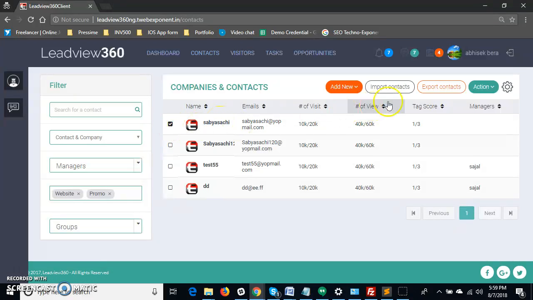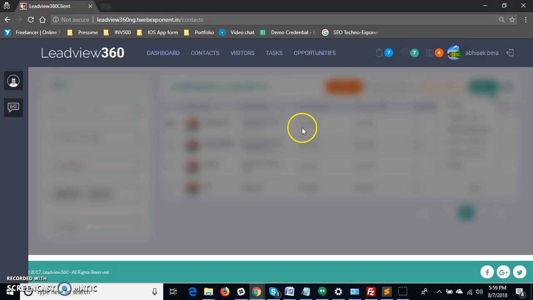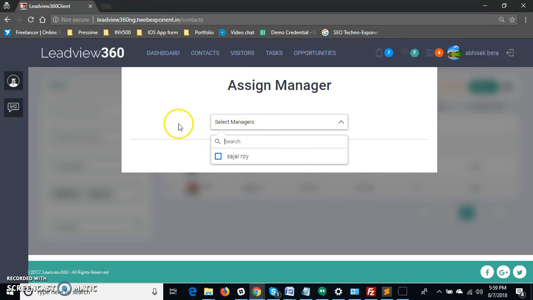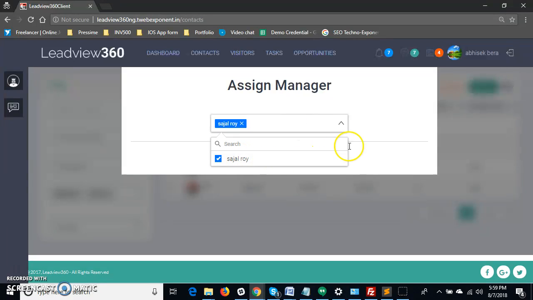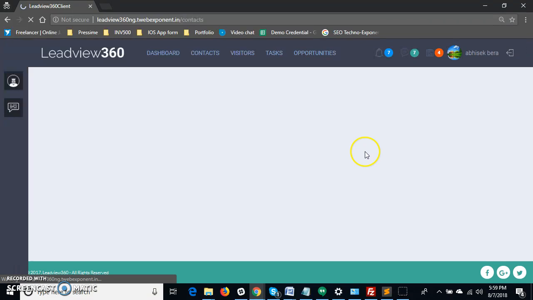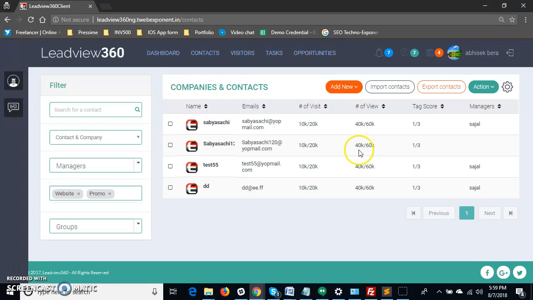Now I can assign this contact to a manager. If I select another manager, here the only other user is Shajul, so I can add this user to Shajul and save it. So next time if this user chats again, he will go to Shajul's chat. So this section is fully completed in the chat part.